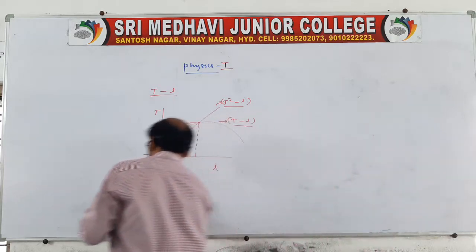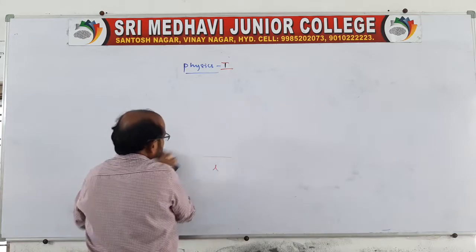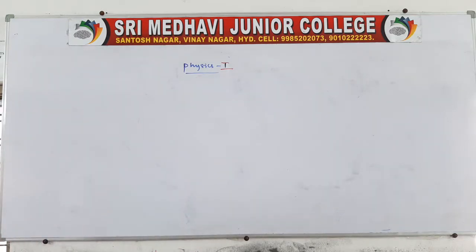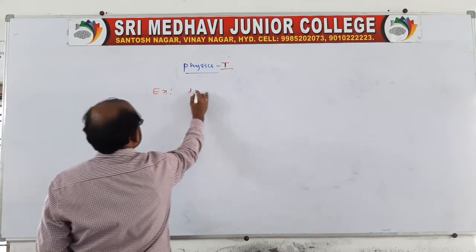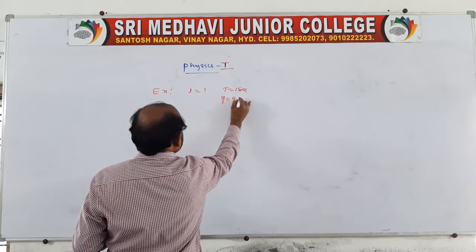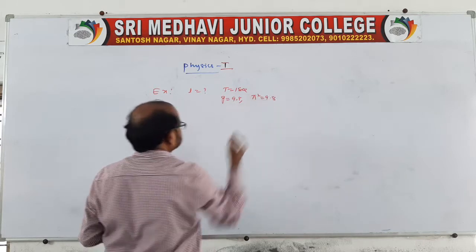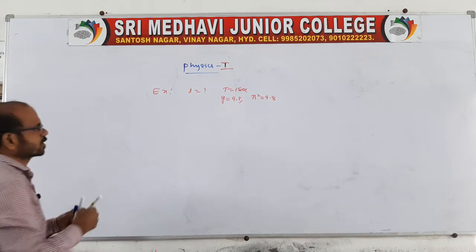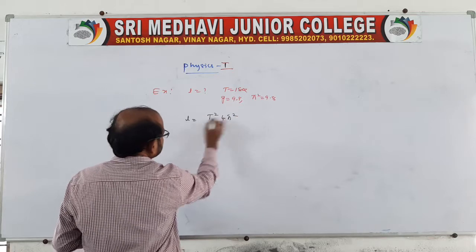Okay. Now, suppose he is asking to find the length of a pendulum. We know the length of the pendulum, but here the values are given. Take one problem: find the length when the time period is given as 1 second. Take the G value as 9.8, and pi square value we can say 9.8, or the pi value is 3.14 also, no problem. The length of the pendulum we know is T square into 4 pi square by G.